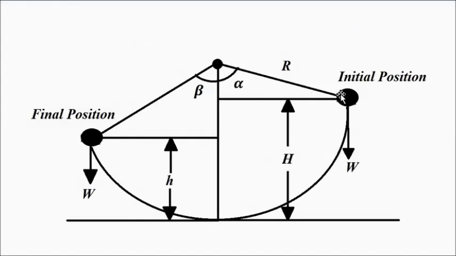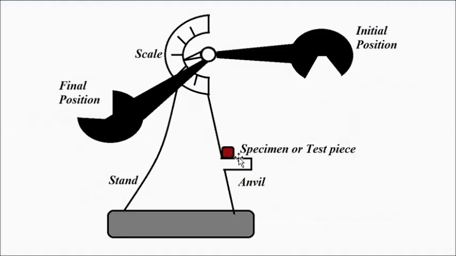The angle with respect to the center position we can say is given by alpha. Now when it strikes the test piece, the specimen, some amount of energy is lost because of the striking, because of the obstruction, some amount of potential energy is lost.